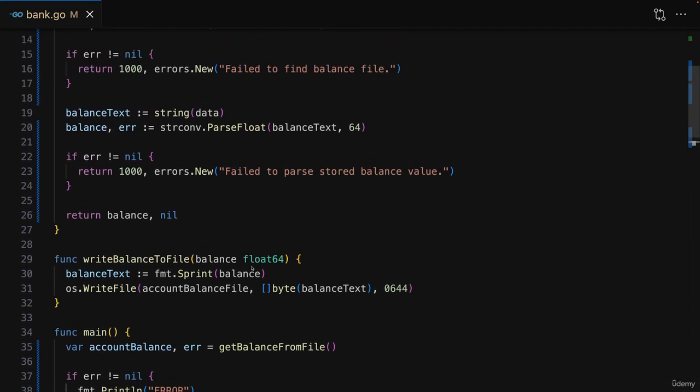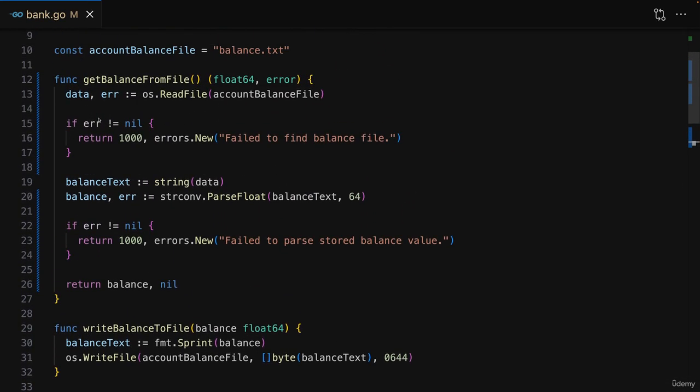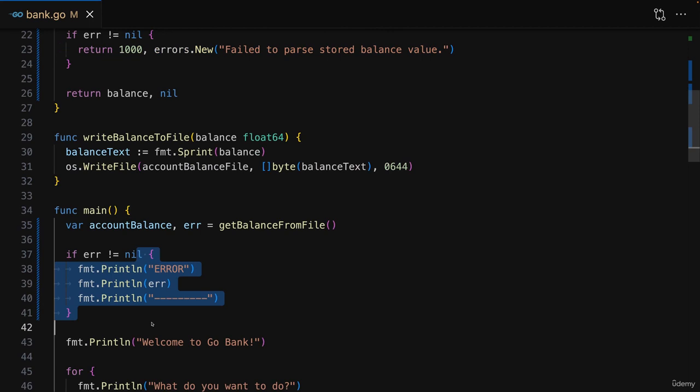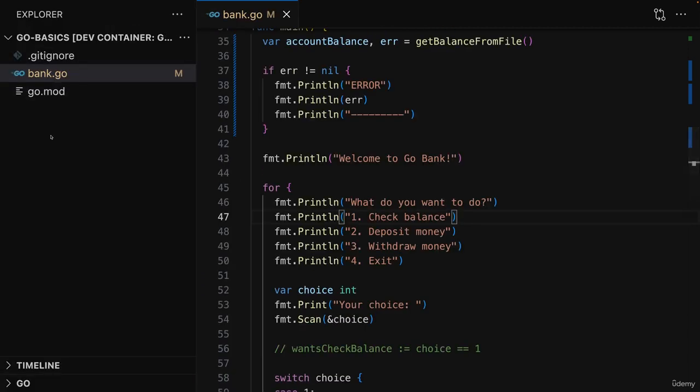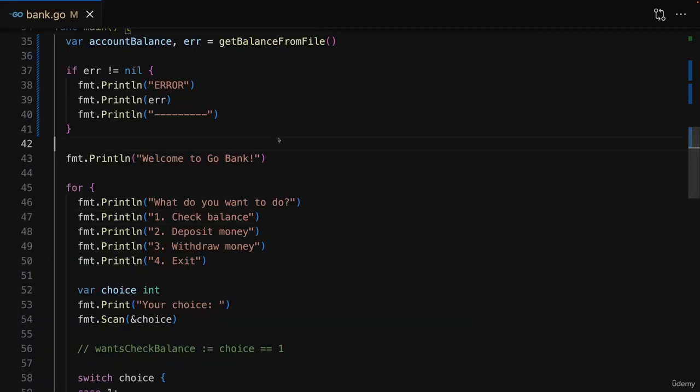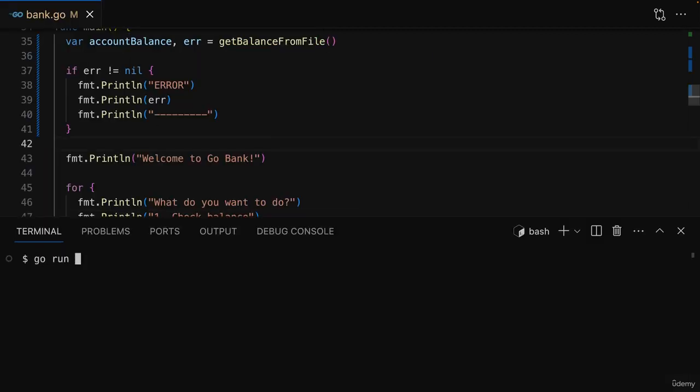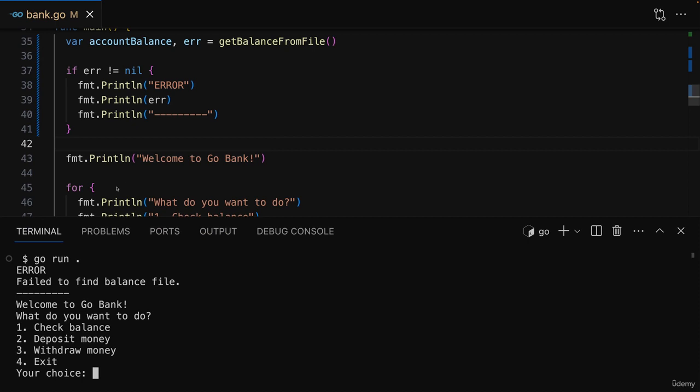And that's how we can add our own error handling, how we can handle the built-in errors and then generate our own errors, and how we can handle those custom errors as well. So with that, if you make sure that you have no balance.txt file, if you run this application, you see I get this error here at the top.